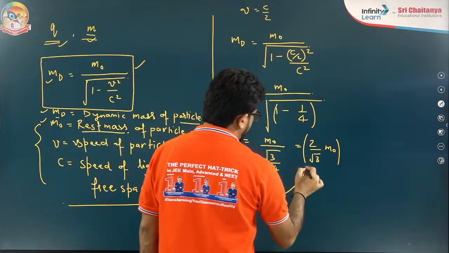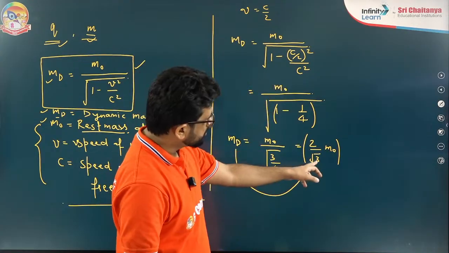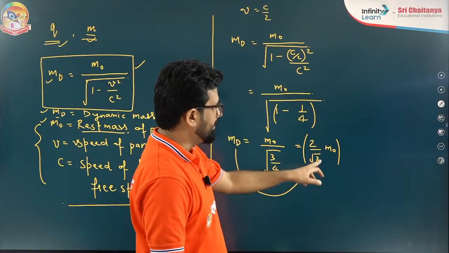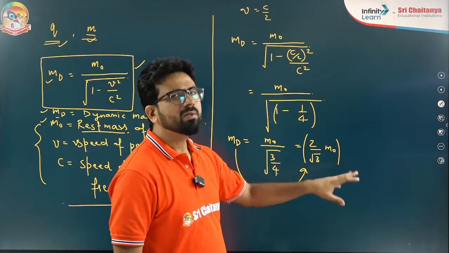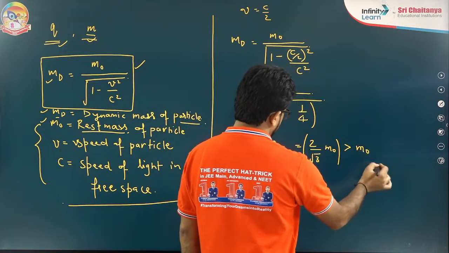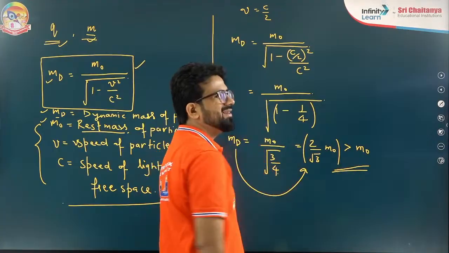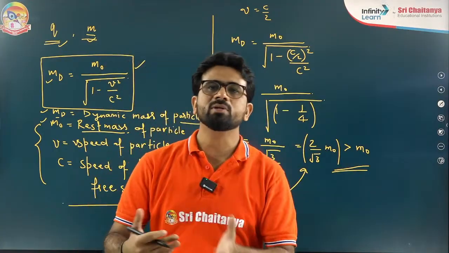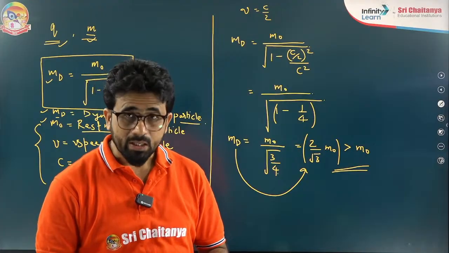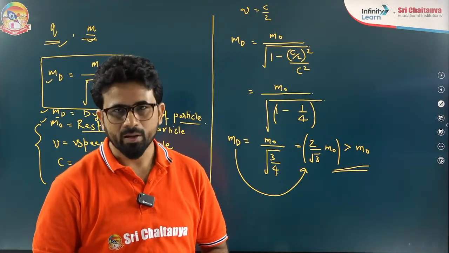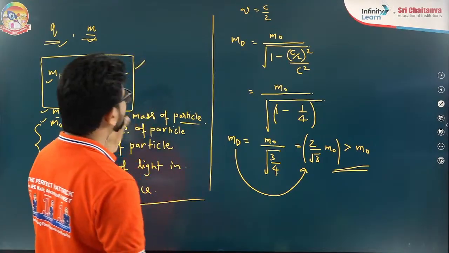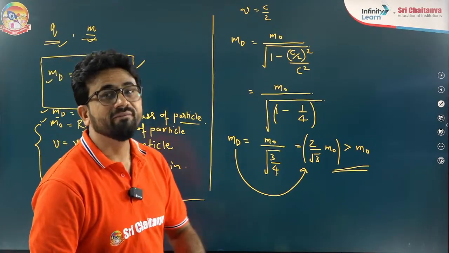Now try to understand that the root 3 value is approximately 1.7. So 2 divided by 1.7 is definitely more than 1, that means more than m naught. So what we learned is that when the particle is moving near to the speed of light, its mass increases. Okay, that we call the relativistic value. That means mass is a relativistically variant quantity.